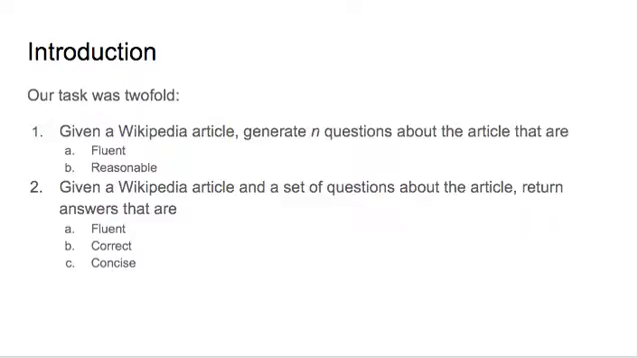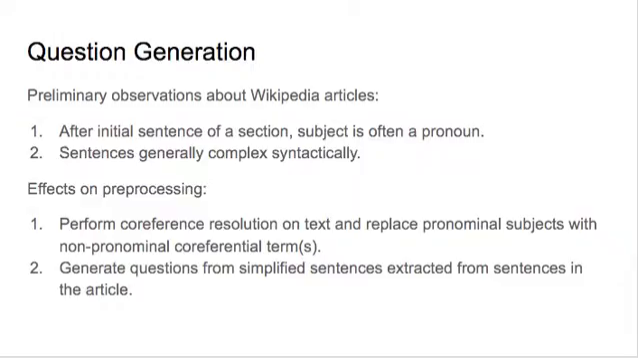In designing the system, our task was twofold. Given a Wikipedia article and a number n, we generate n questions about the article that are each fluent and reasonable. Then, given an article and a set of questions about an article, we return answers that are each fluent, correct, and concise.